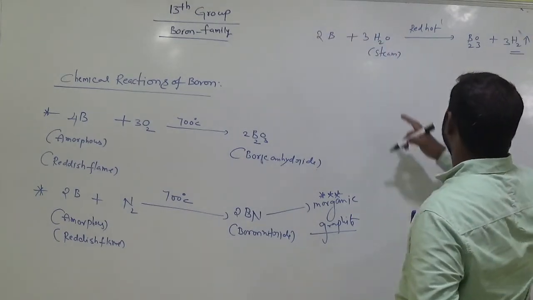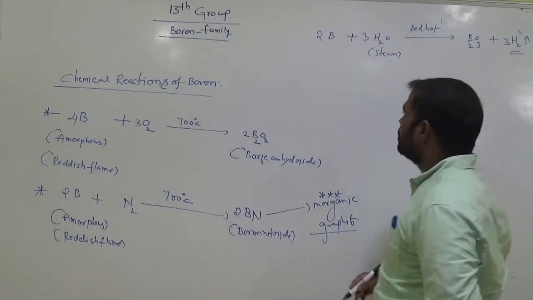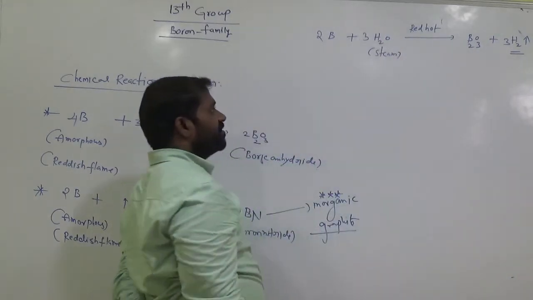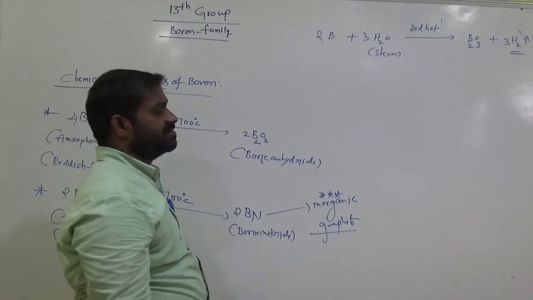And balance this one: 3 oxygen, 2 boron, 6 hydrogens and 6 hydrogens. It is the interaction with water vapor at high temperature. Red hot means at high temperature.